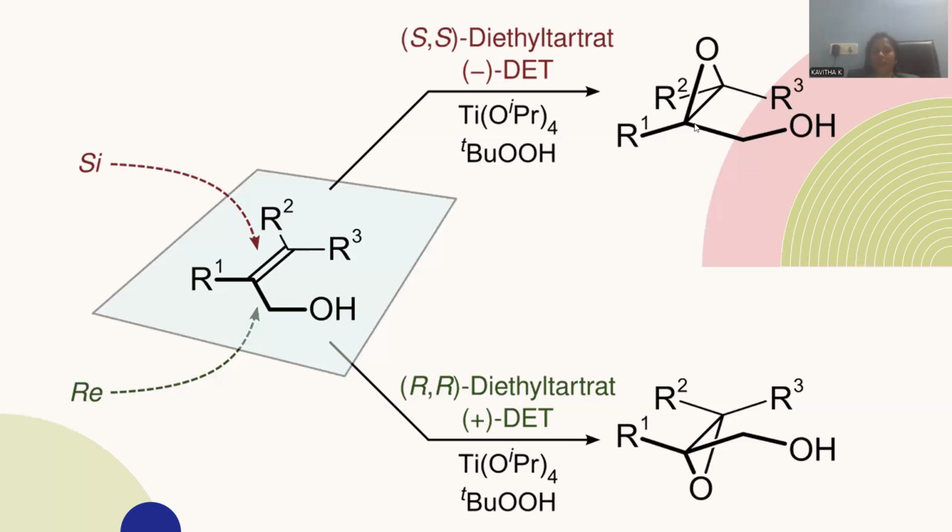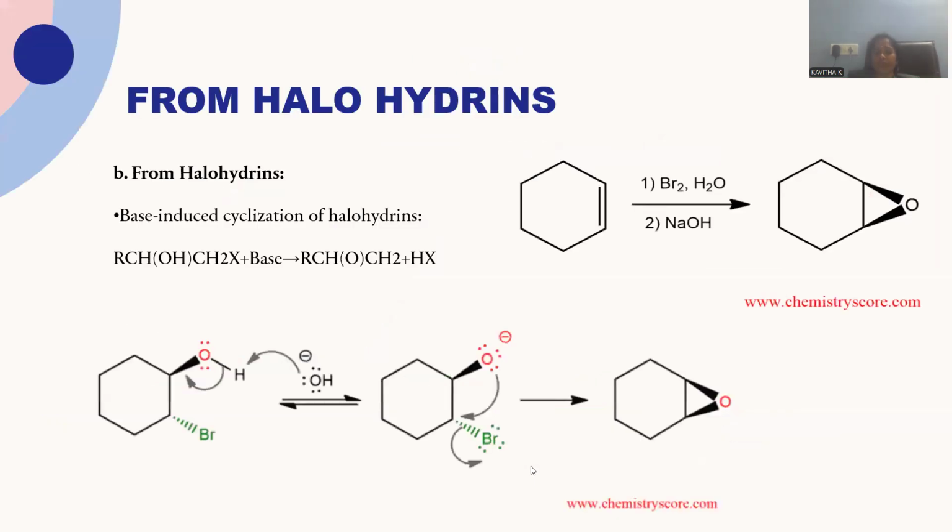So that epoxide formation from the olefin is the addition reaction only, right? Let me go with the R,R diethyl tartrate. It is a kind of deciding factor in order to receive nascent oxygen from this peroxyl linkage from the bottom edge. So, face addition, you can notice bottom edge addition giving rise to endo product. So this exo and endo epoxide formation purely depends upon the driving force called diethyl tartrate. This is the way stereoselective epoxidation you can achieve by means of this Sharpless epoxidation process.